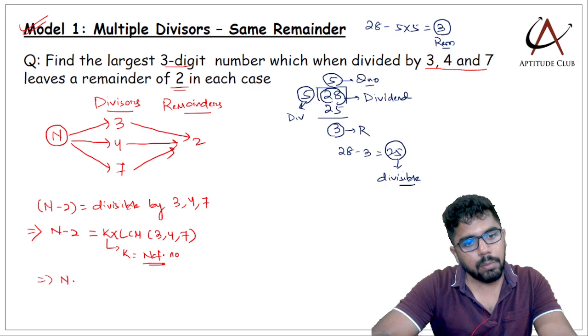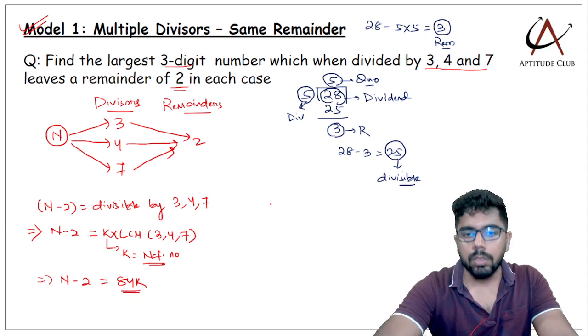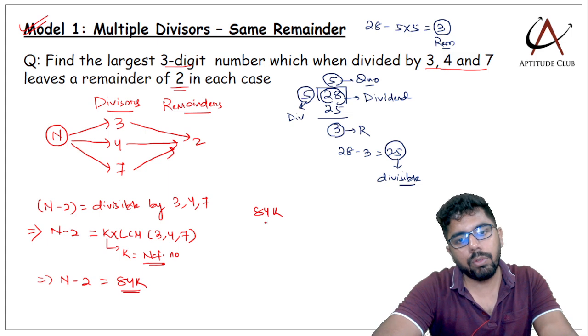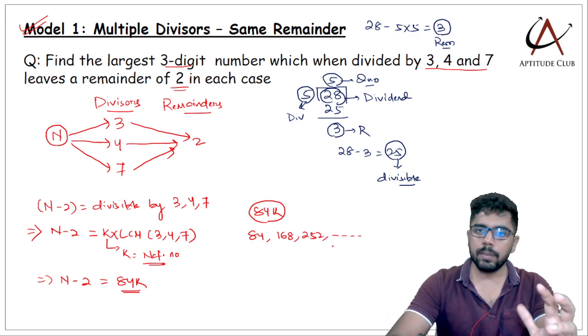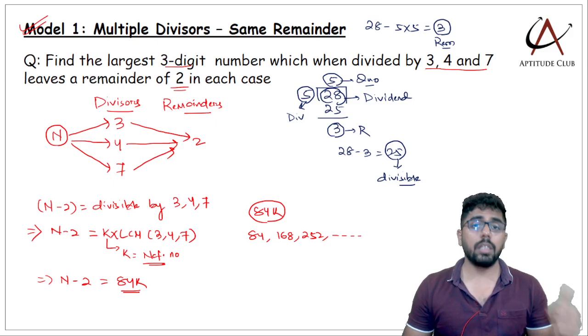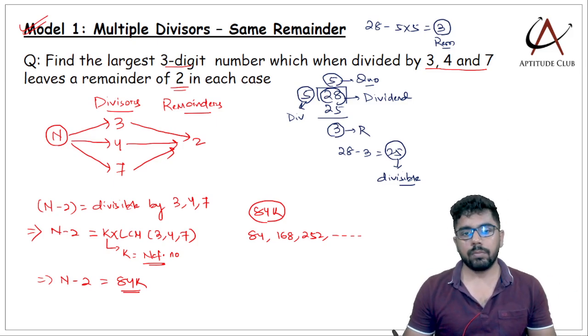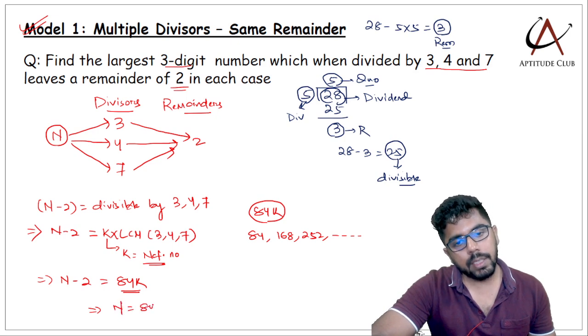So I can write n minus 2. LCM of 3, 4 and 7 is 84. So 84k. So I'll elaborate on the 84k part. 84k can be 84, it can be 168, it can be 252, depending on what I am taking as k. But any of these numbers will be divisible by 3, 4 as well as 7. So that gives me n is 84k plus 2.